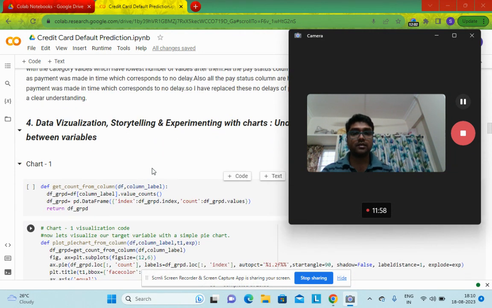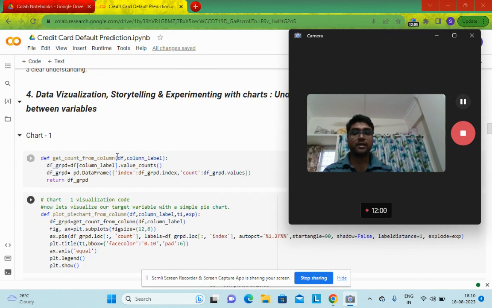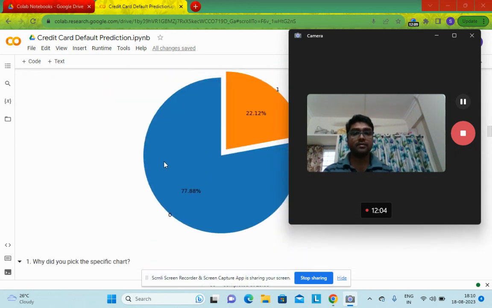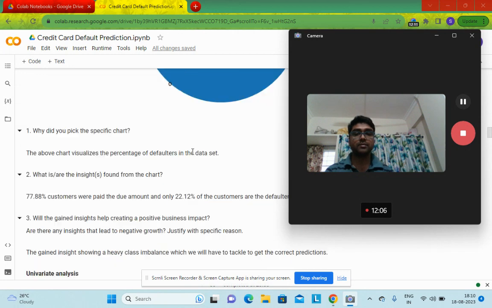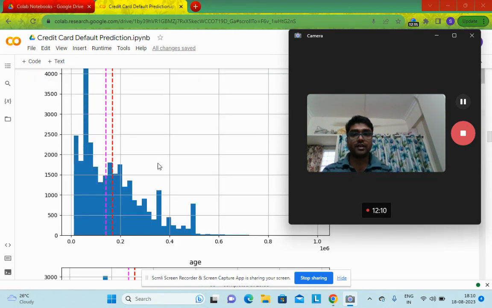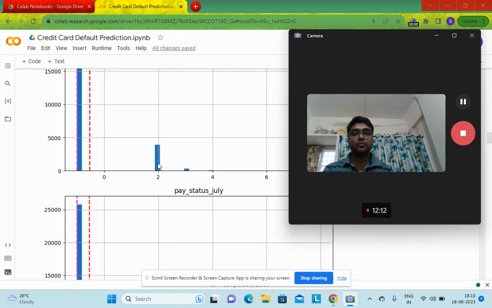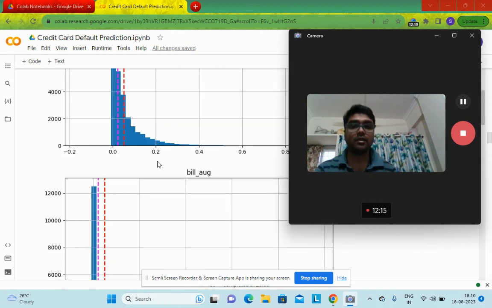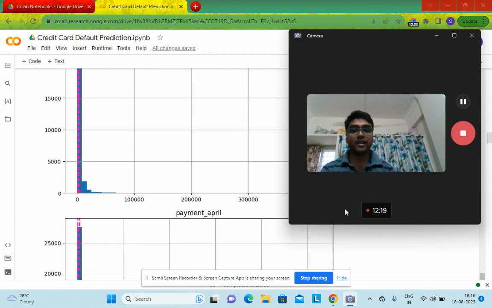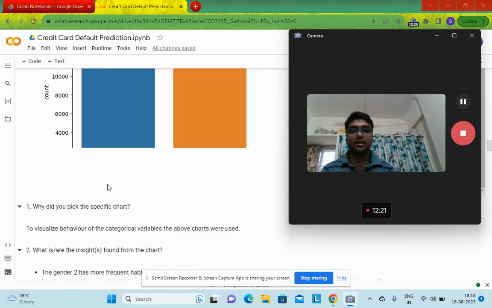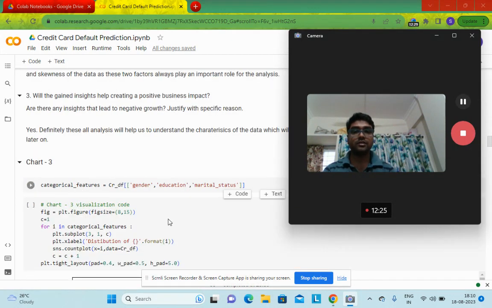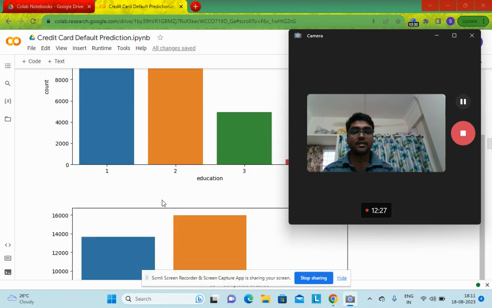Next comes the data visualization part. Here you can see I have started with the target variable. There is a high class imbalance, we can see from here. Now checking the distribution of our data set, most of the data are positively skewed, and there are also some data which has discrete values. Now next I check the distribution of our categorical values. This is the distribution of our categorical values.